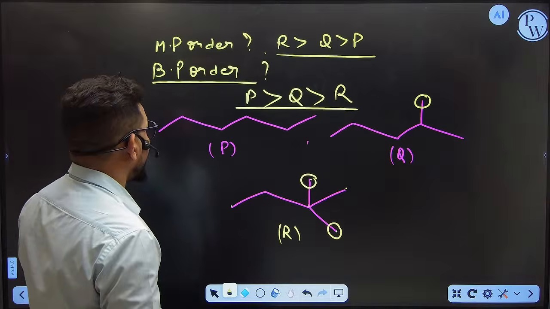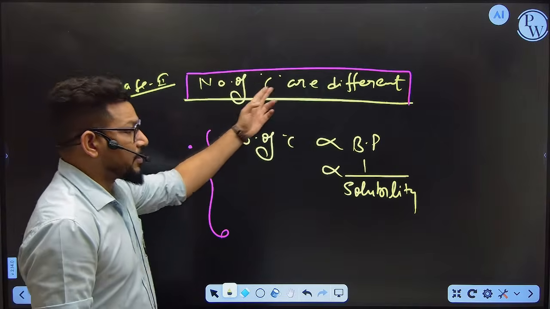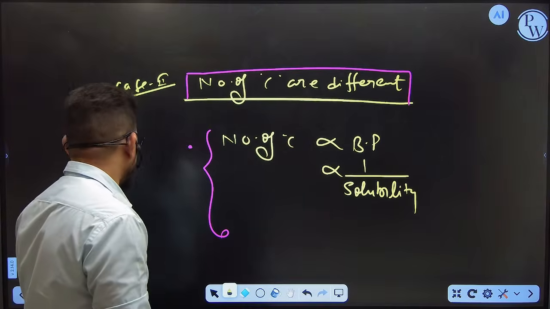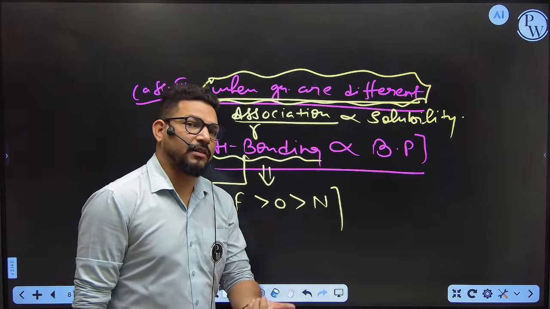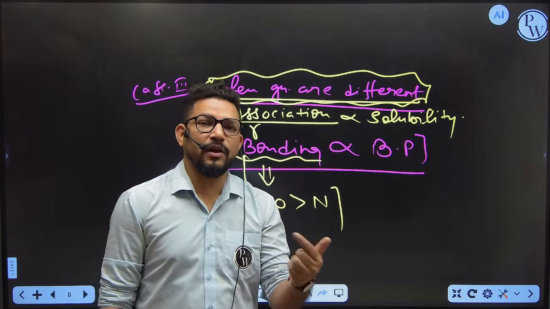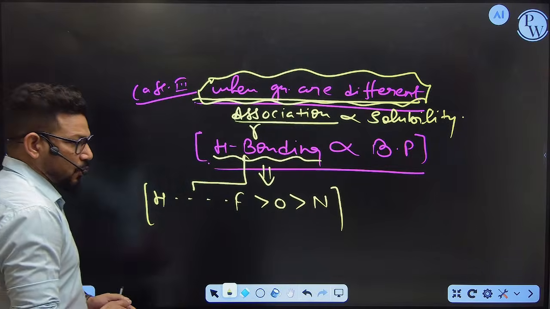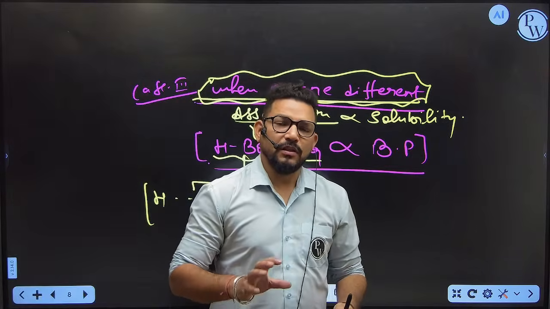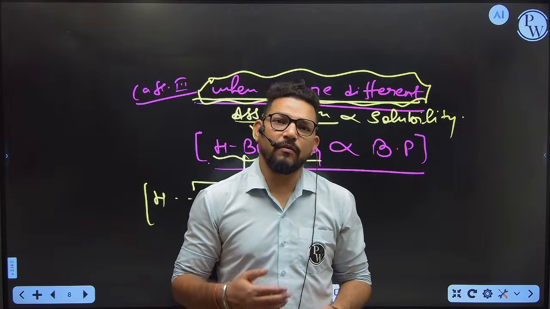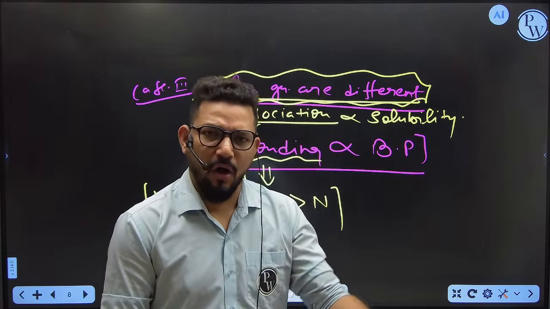And now if the number of carbons are different, then you can go with it. And when the groups are different, then you have to take care of only one thing: whether hydrogen bond is getting formed or not. So this is all about the scenario through which you are going to find out the boiling point, melting point, and stability order of the hydrocarbons and other organic compounds also.